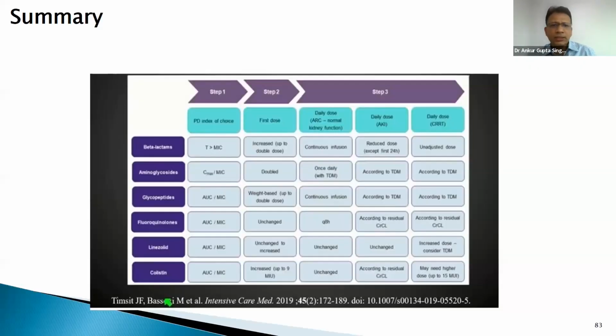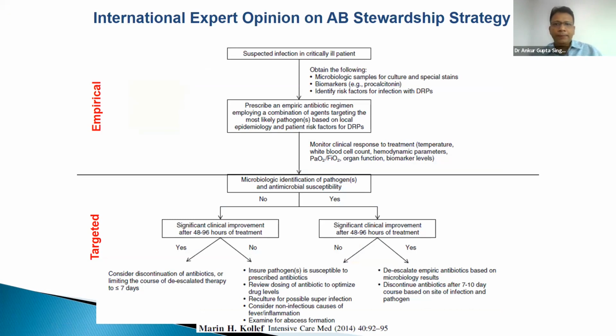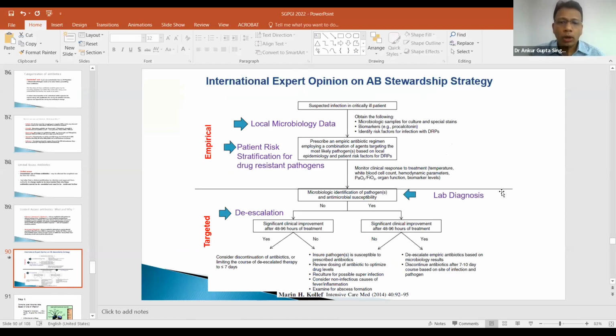Okay, and this is just a summary table for you to remember which drug has what parameter, and how you should give the first dose. Usually the first dose is the highest possible dose, and then what you should do in a renally impaired patient according to the drug. Okay, let me stop here because now I'm going to go into how to make a clinical protocol, how to make treatment guidelines in your hospital. Any questions on kinetics and dynamics?